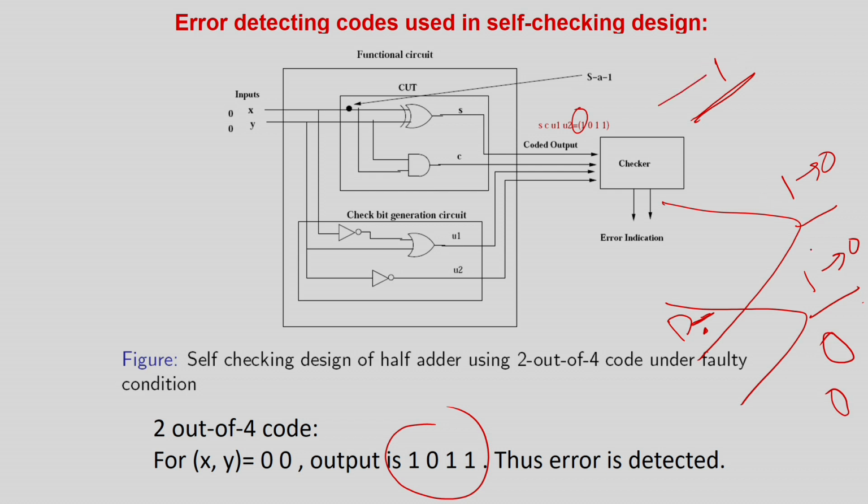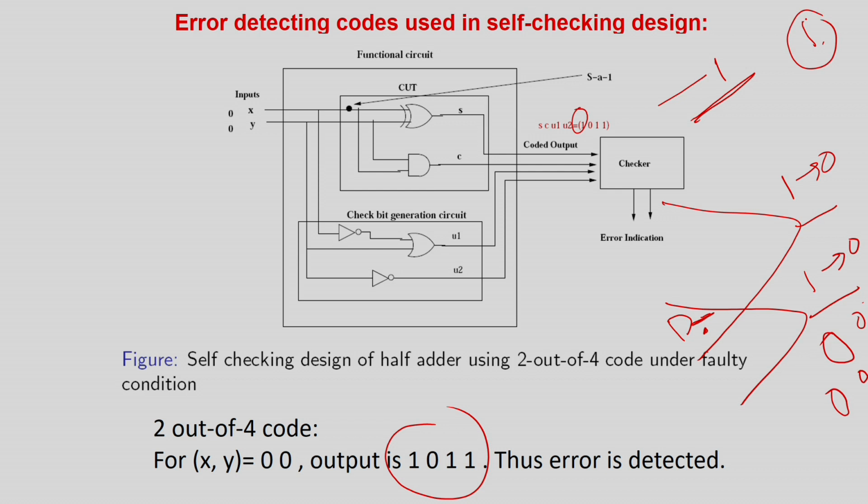So all are 1, and the code words are all 0 0, because we are assuming that it is a 3 out of 5 code. Now in the normal mode the output is going to be a 1, as simple as that, and as expected it will give the value 0 0. Now you see the error will be easily caught. Why? Because the outputs are 1 0 0 0 0, so only 1 as the output.